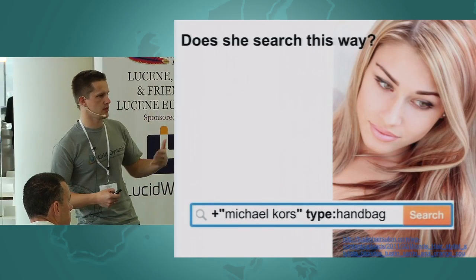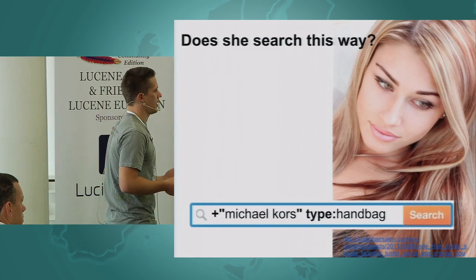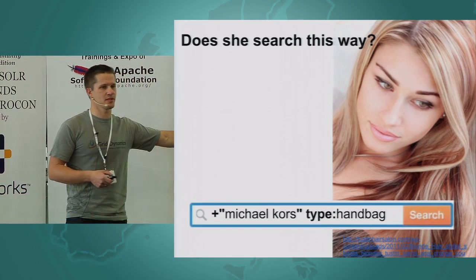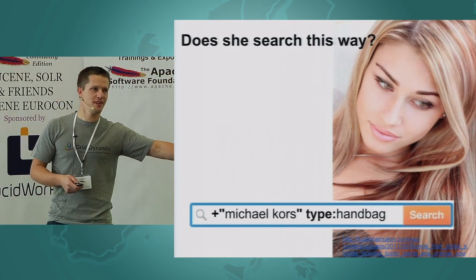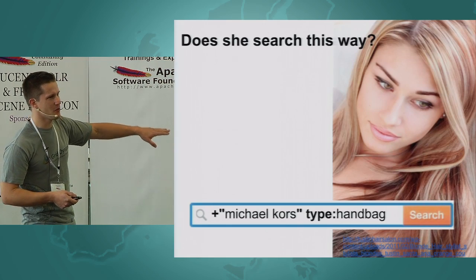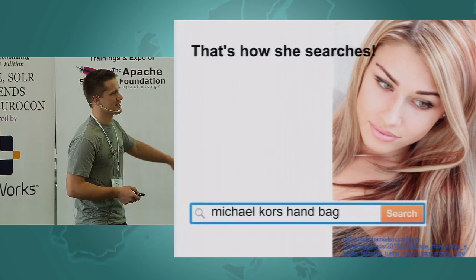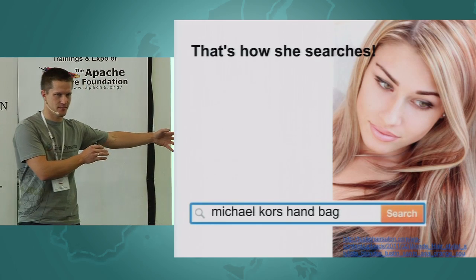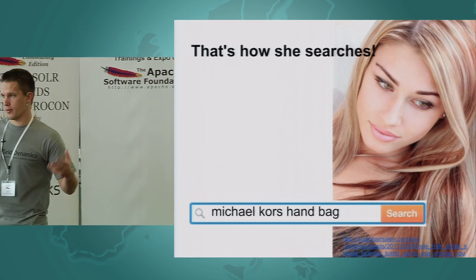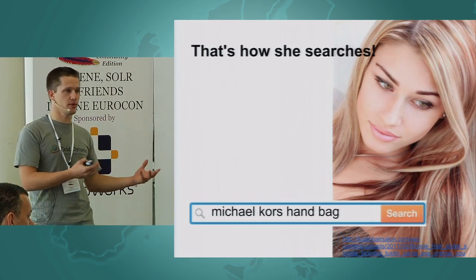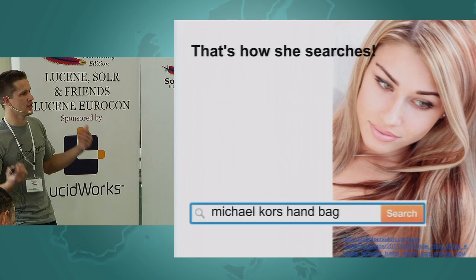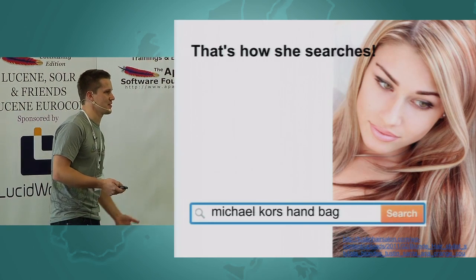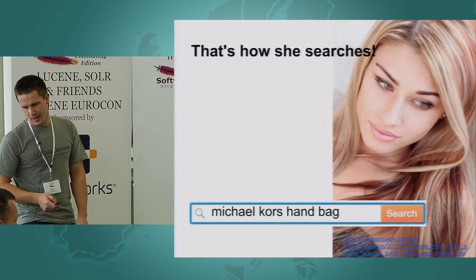So let's review the problems. How many of you search with query parser syntax on an eCommerce site? Almost no one, right? We search by concatenating short phrases, right? And Boolean retrieval is based on query syntax. So we cannot oblige our users to use query syntax. It's not possible. They will not search by this.